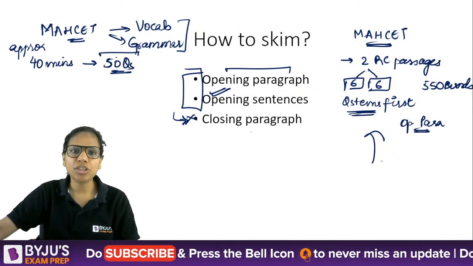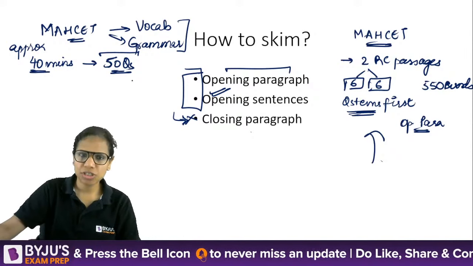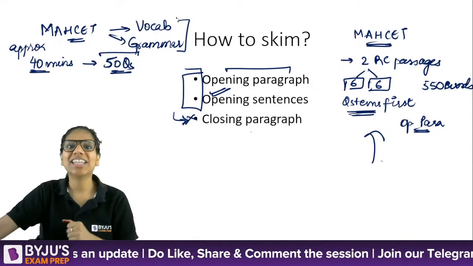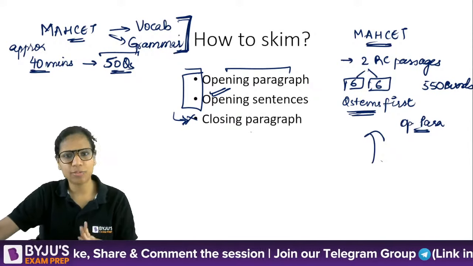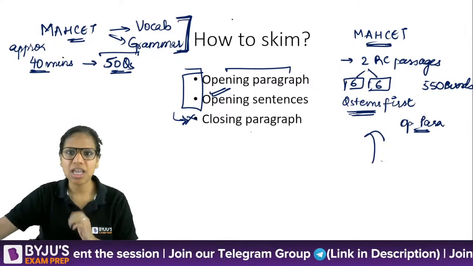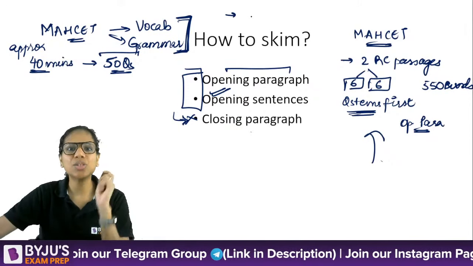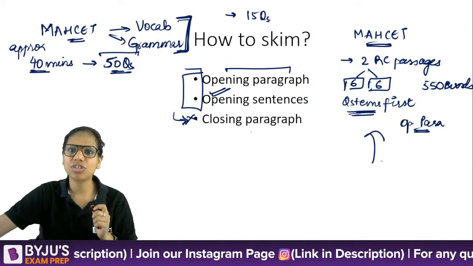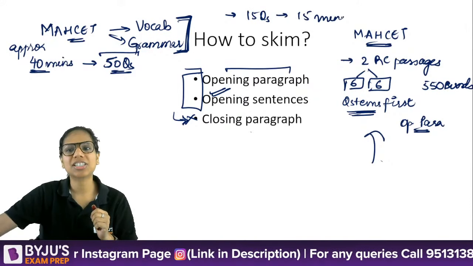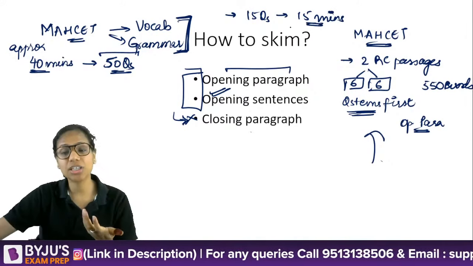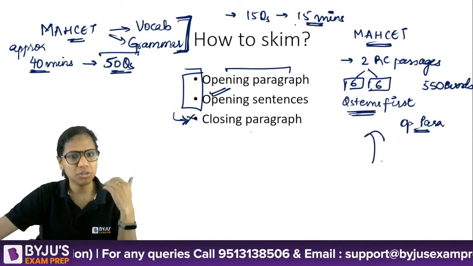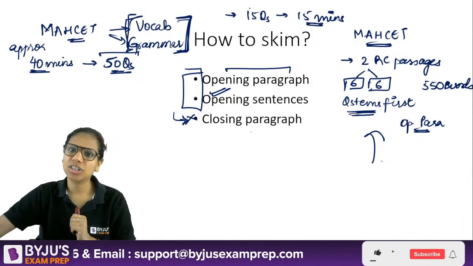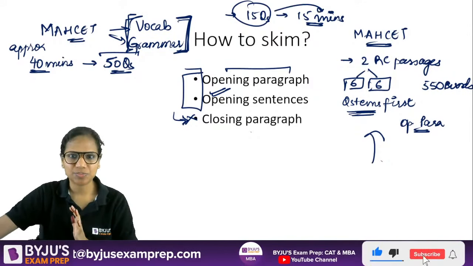So for these 50 questions, I have less than a minute per question. So why don't you save some time in vocabulary and grammar, which actually happens, and then you are able to devote at least 1 minute per question in an RC passage. If there are 15 RC questions, you are able to devote 15 minutes there. Some students are able to devote even more time because they save a lot of time here. So you can do that in MHCET.